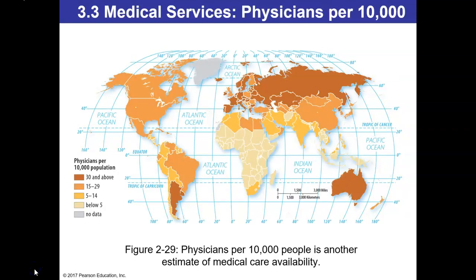This last medical services map, figure 2-29, located on page 63 of your textbook, is going to look at physicians per 10,000 people. So naturally, we can assume that the more physicians there are per 10,000 people, the more developed the region or the country will be. Again, you may find that the developing countries of Europe have a higher number of physicians per 10,000 people than the developed countries of, let's say, the United States or Canada.